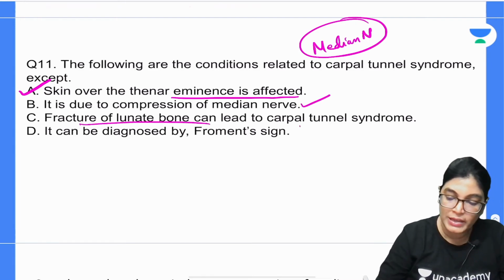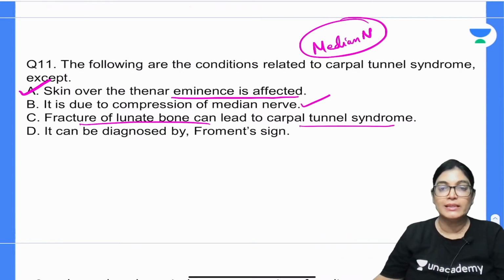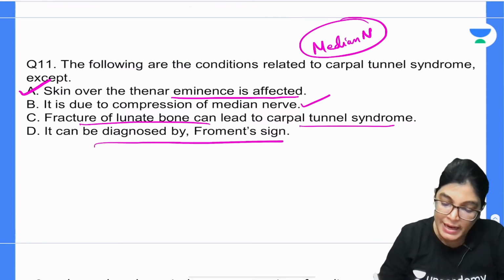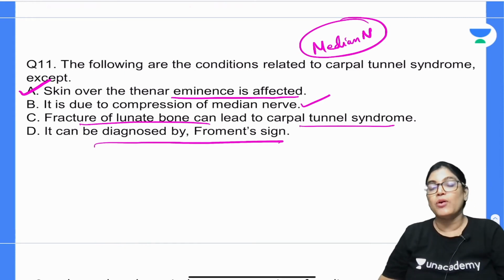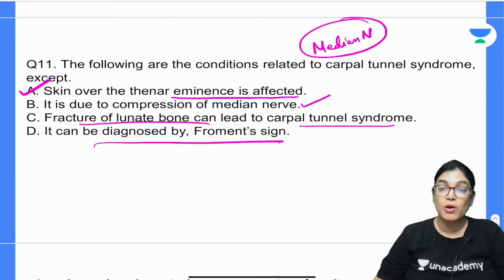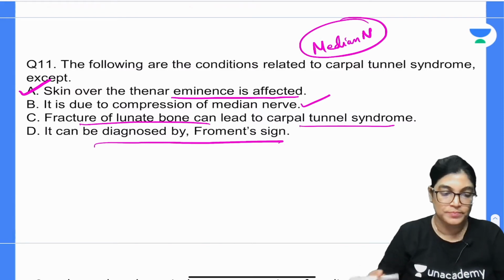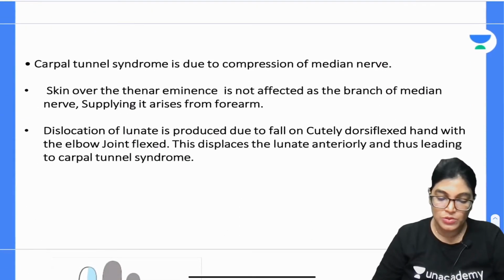Fracture of the lunate bone can also lead later on to compression of the median nerve. And Froment sign, as we know, is directly for ulnar nerve injury presentation, and it tests adductor pollicis muscle integrity. But my dear aspirants, the role is also done by flexor pollicis longus, which takes over the function here. So what I want to tell is, if we have to choose one, then we will go with A as the correct option. So let me show you.